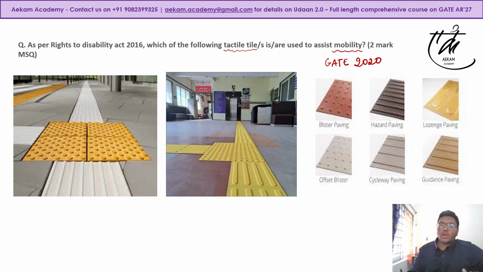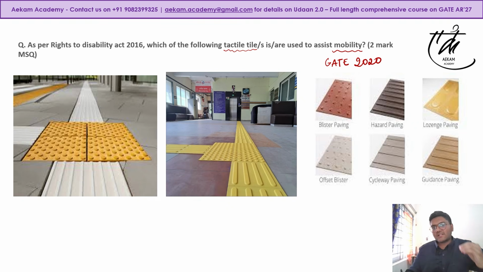The purpose of blister paving is that when a person is walking along these guidelines, and there is a turn or a signal or intersection, it gives the idea that a turn is happening. It gives ample time for the person to decide whether to go left, right, or move forward. So that is blister paving.